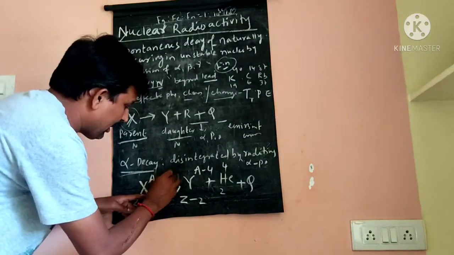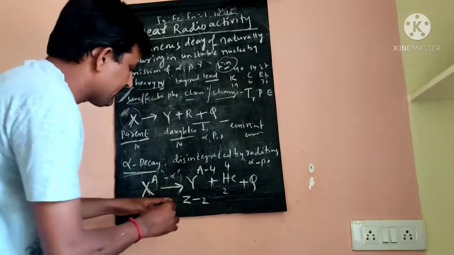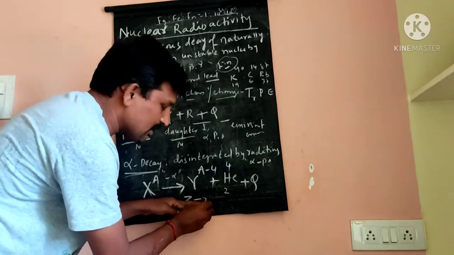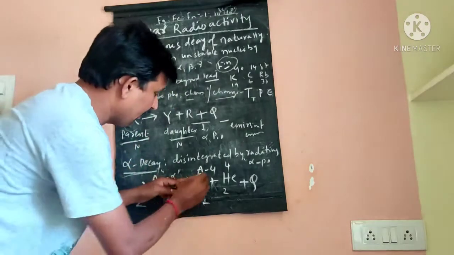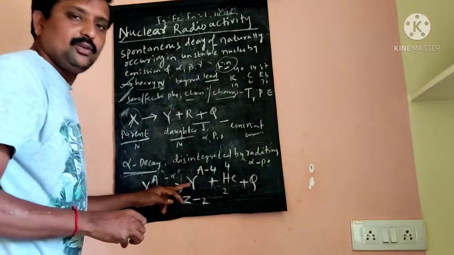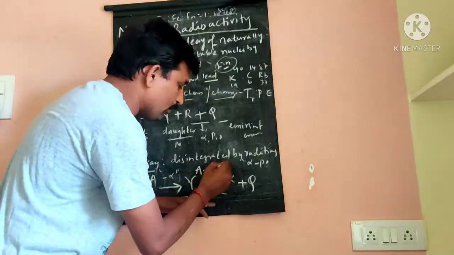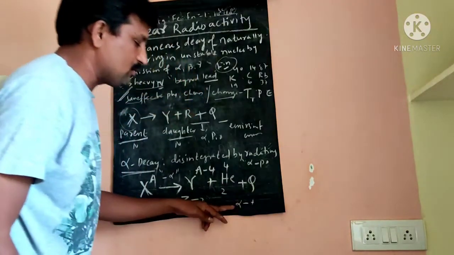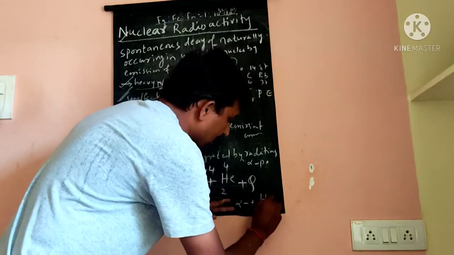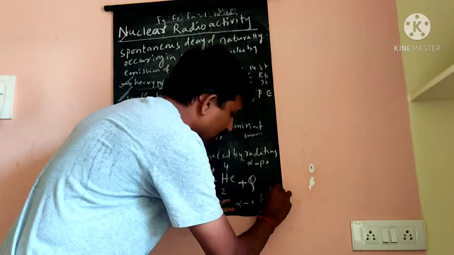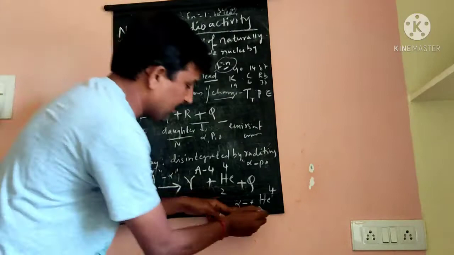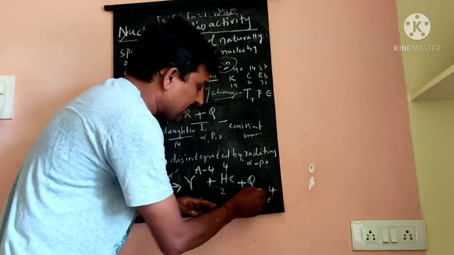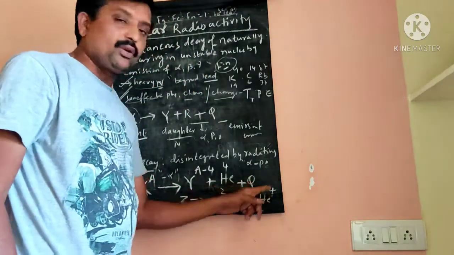When alpha decay occurs, in the daughter nucleus the atomic number reduces by 2 and the mass number reduces by 4. That is equal to helium, 2He4. The alpha particle is a positively charged particle with atomic number 2 and mass number 4, just like helium, which also has 2 and 4.